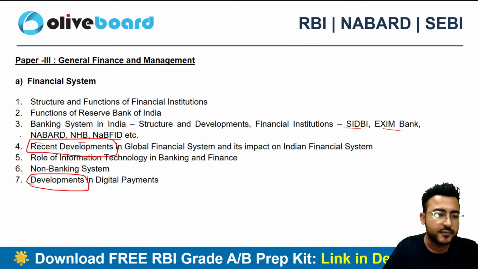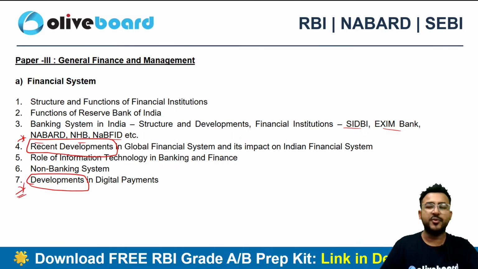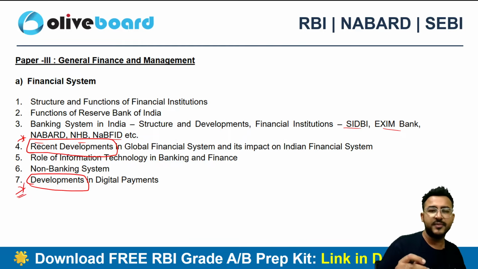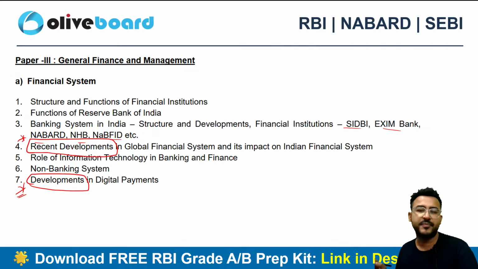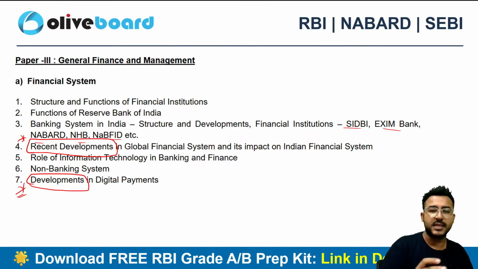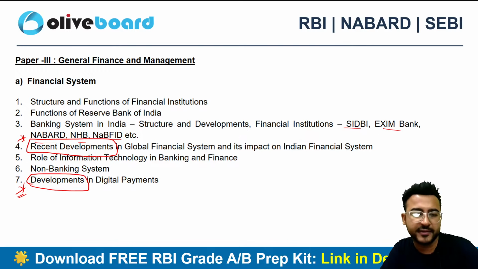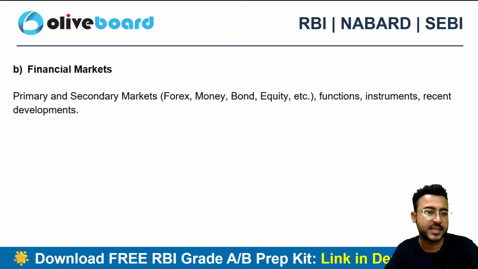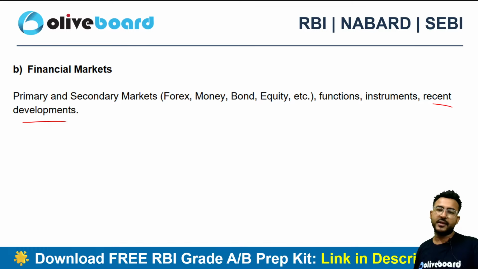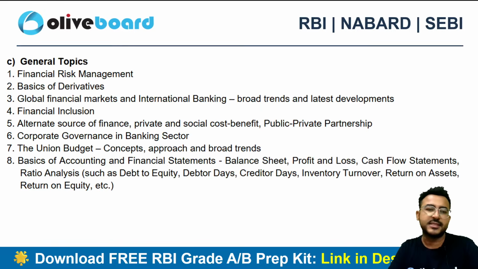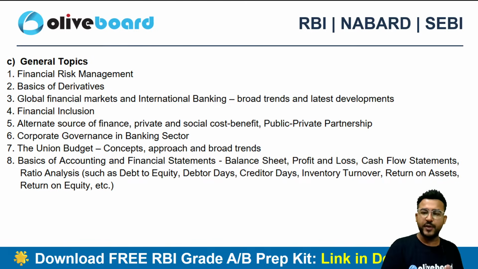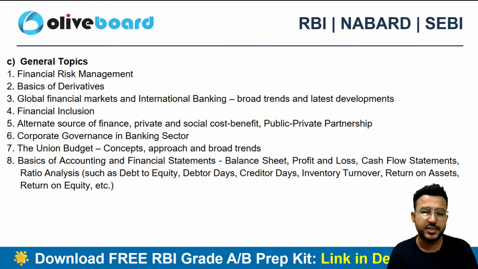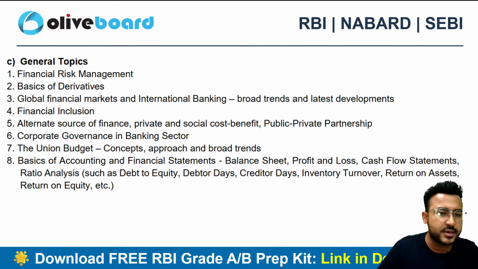Have a look. We do have finance current affairs, though they haven't clearly mentioned that we have finance current affairs in our phase 2, but have a look at the syllabus. Recent developments in the global financial system, recent developments in digital payments, recent developments in primary and secondary market, right? So we need to cover the finance current affairs from the phase 2 point of view as well, plus the phase 1 point of view as well, because they are helpful for your preparation in the general awareness plus the phase 2 paper. Then we have financial risk management, derivatives.